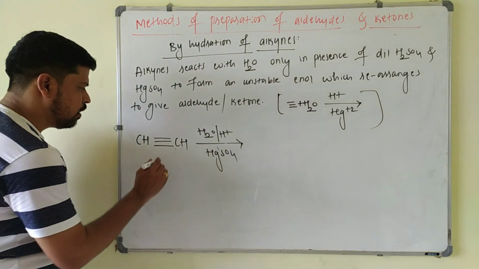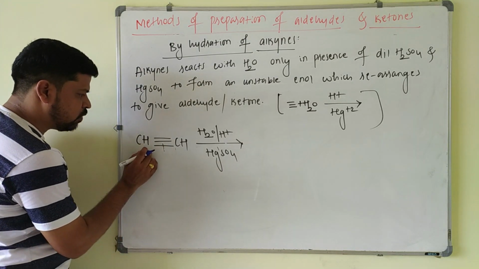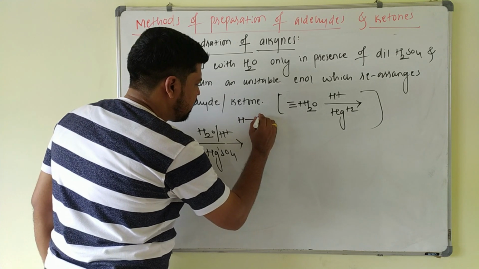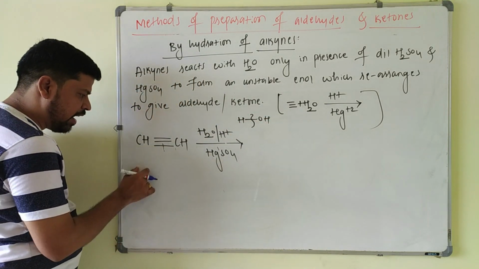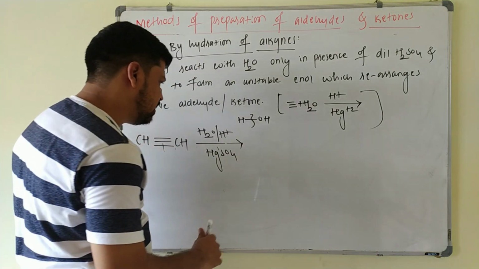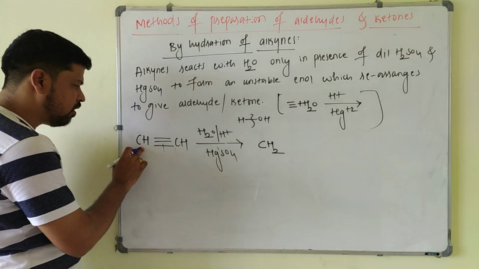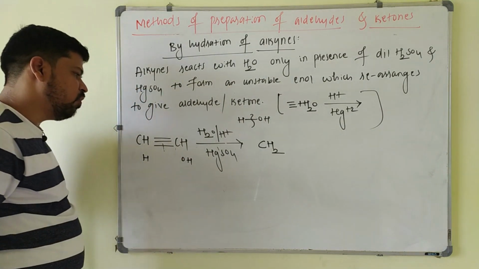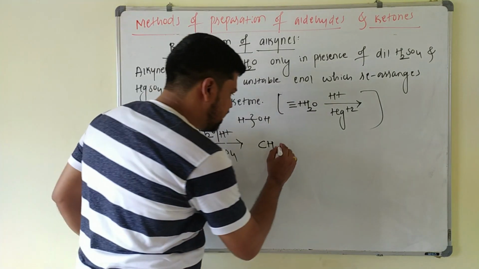You have to break one pi bond, and add H on one side and OH on the other. In water you have H and OH. So one hydrogen is added to this side and one OH to this side. Then it becomes CH2, where one hydrogen is added, and on the other side OH is added.